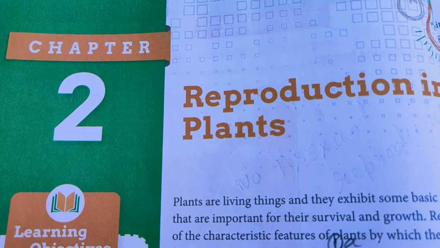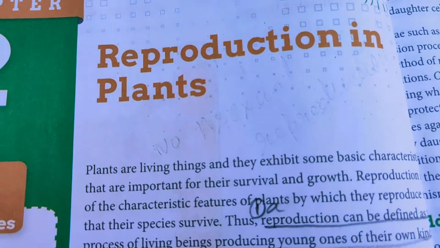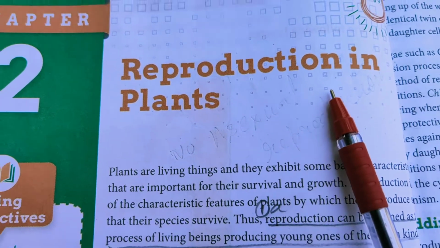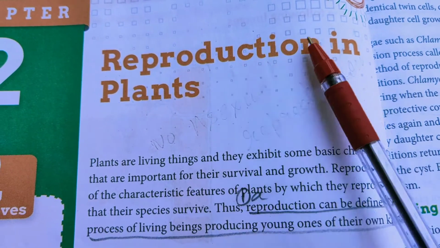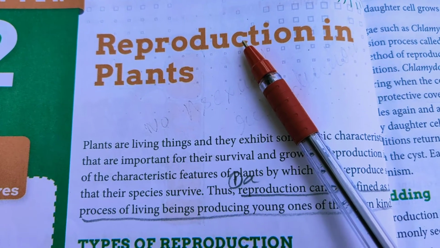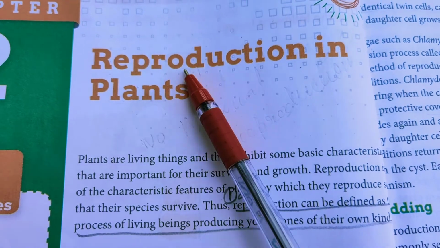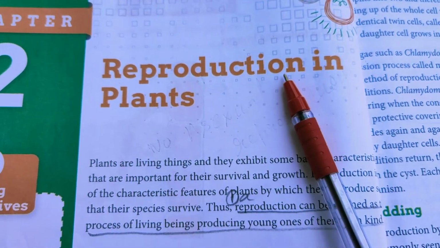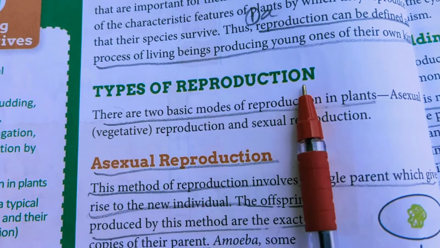We have already finished chapter 1 and today we are going to start a new chapter, reproduction in plants. Let me ask you, what is reproduction? Reproduction is a process of producing young ones of their own kind, and reproduction is a vital phenomenon of all living things. So first we will see the types of reproduction.